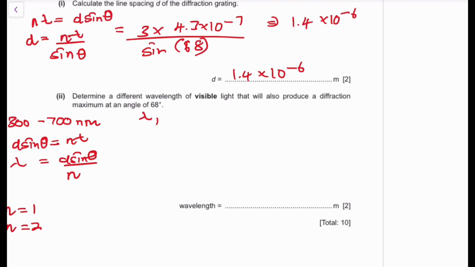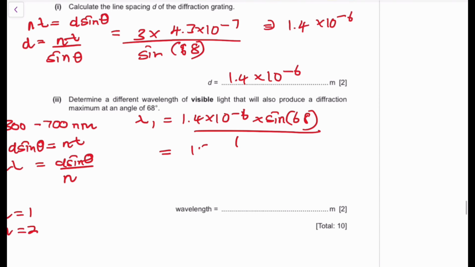So lambda 1 is going to be equivalent to 1.4 times 10 to the power of negative 6, times sine of 68 divided by 1. It's basically times sine of 68; we don't really need the divided by 1. Then you're going to get 1.29 times 10 to the power of negative 6.